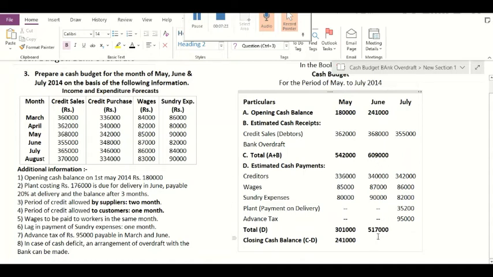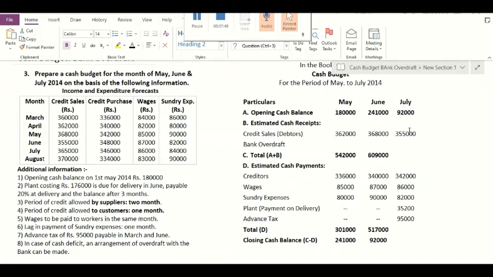So let us observe first whether there is a cash surplus or cash deficit. If we observe carefully, we will find that the total of receipts and opening cash balance is less than the total of estimated cash payments. So let us see.